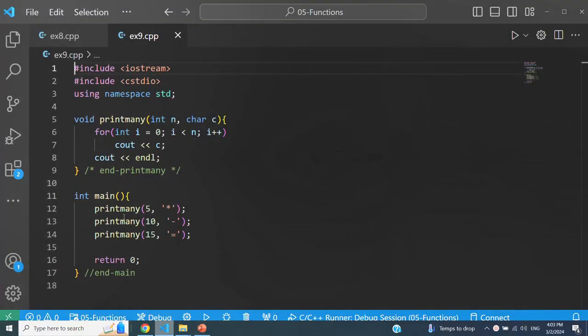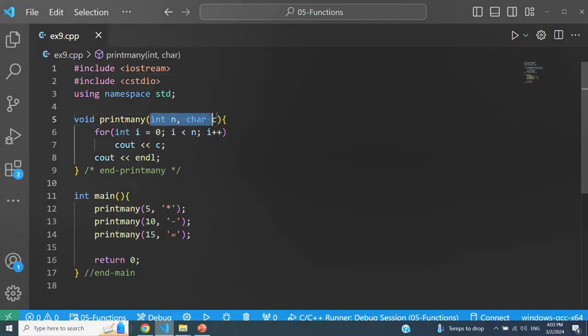So let's go there. This is example 9, as you can see. This is the function. It doesn't return anything. It takes 2 parameters. As you can see, the parameter types are different. The first one is an integer. The second one is a character. And I'm separating the parameters with a comma, which is what I have to do.